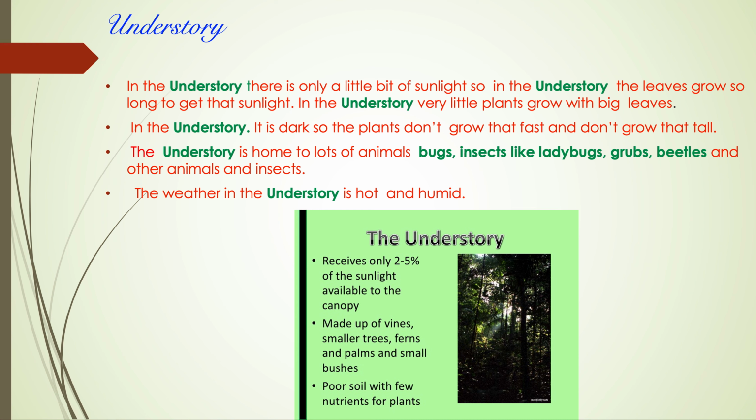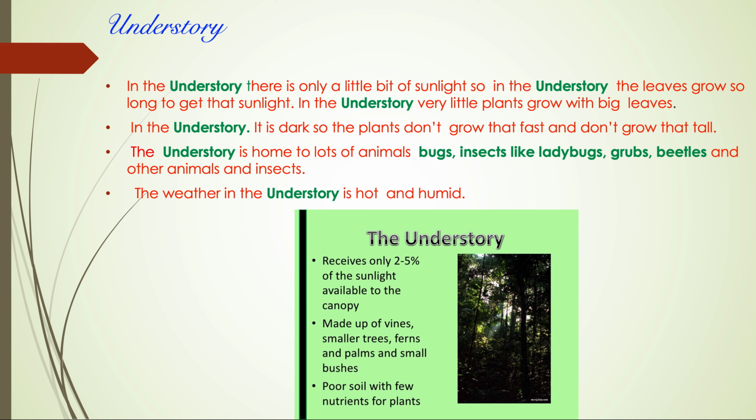The types of plants that live there are climbers, shrubs, and small little plants. The understory is home to lots of animals like bugs, insects, grubs, beetles, and other animals and insects. The weather in the understory is hot and humid. Salamanders and frogs have to be kept in hot or humid weather because they won't survive, or their skin will be very dry. Here's a little bit more information about the understory.